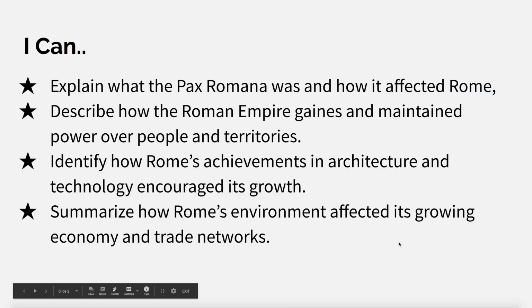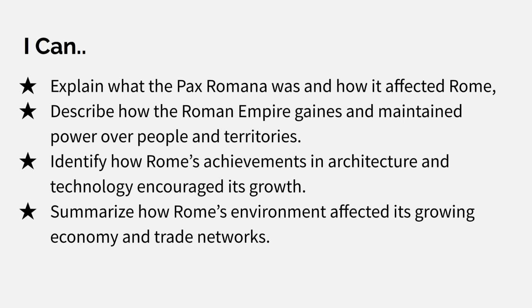Here are your I can statements. I can explain what the Pax Romana was and how it affected Rome. Describe how the Roman Empire gained and maintained power over people and territories. Explain how Rome's achievements in architecture and technology encouraged its growth. And lastly, summarize how Rome's environment affected its growth, growing economy, and trade networks.